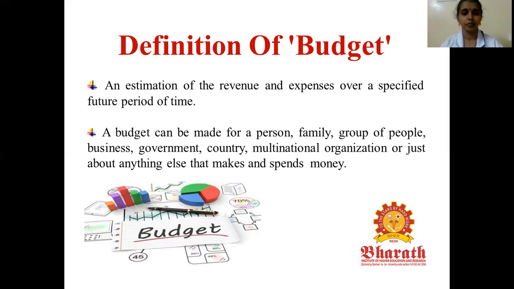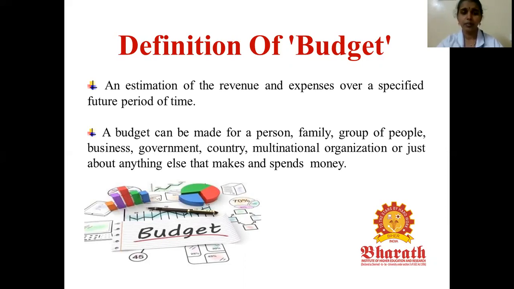A budget can be made for a person, family, group of people, business, government, country, multinational organization, or anyone that may spend money. Say for a family, they earn rupees 20,000 per month, which is the actual revenue. Their total expenses are 15,000. The remaining 5,000 is considered their saving, or they can invest it for new planning.